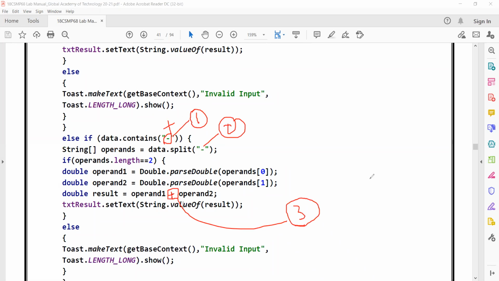The same block of code you should repeat for plus, for minus, for division, and for multiplication. Only these 3 changes you should do: 1, 2, and 3.